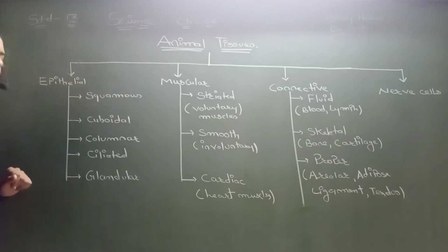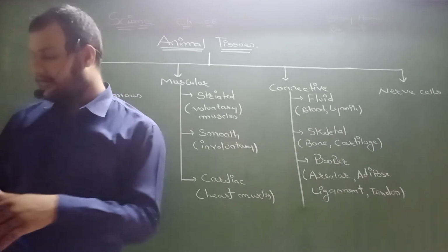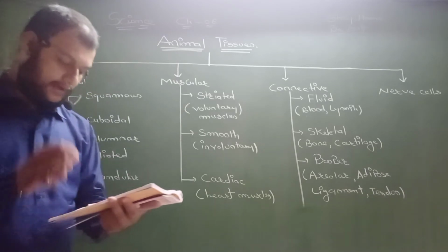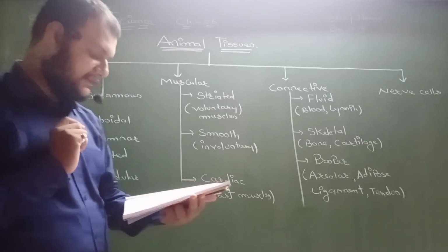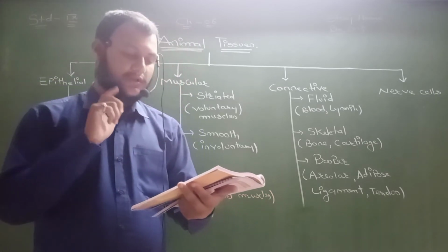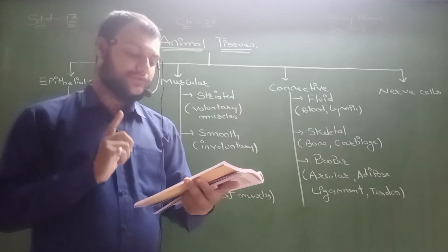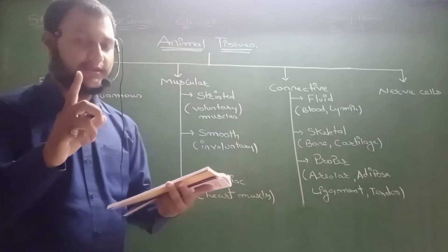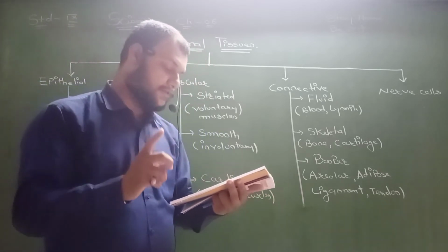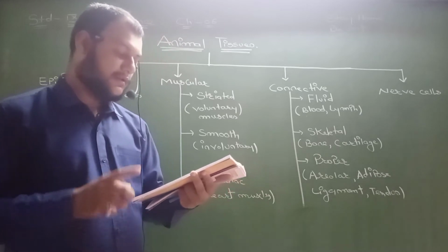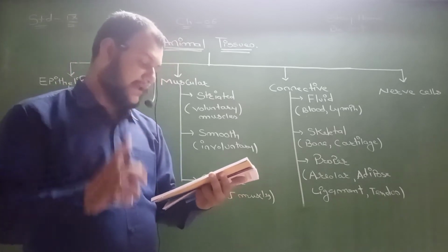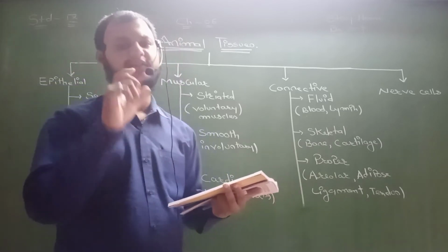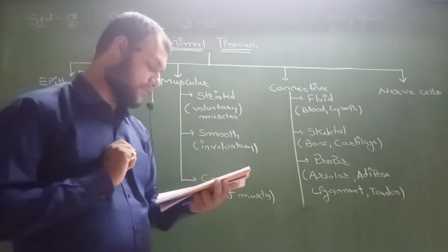epithelial tissue we will discuss, dear students. I have selected some points from the textbook. It's on page number 73, dear students. Epithelial tissue, the covering or protective tissue in the animal body, is epithelial tissue. The skin, the lining of the mouth, the lining of blood vessels, lung alveoli, kidney tubules are made of epithelial tissue. Please underline and mark in your textbook.